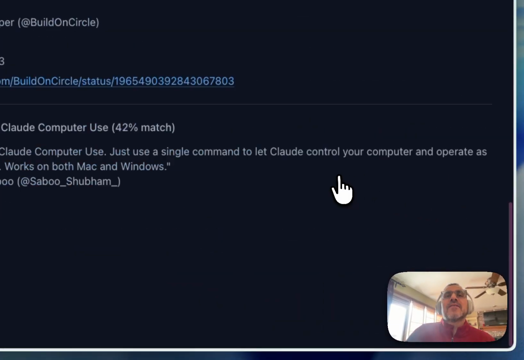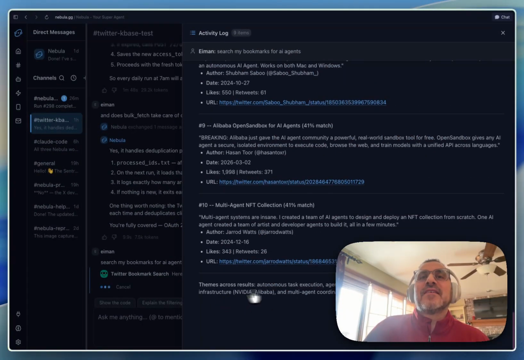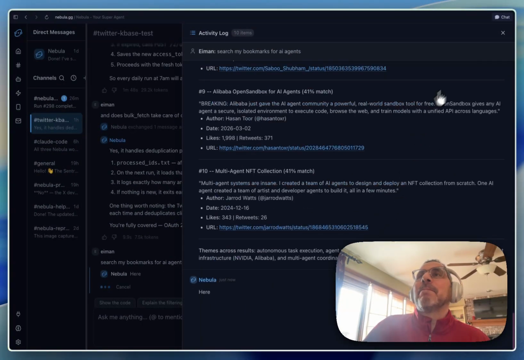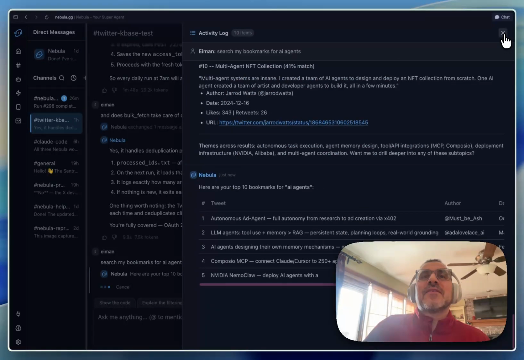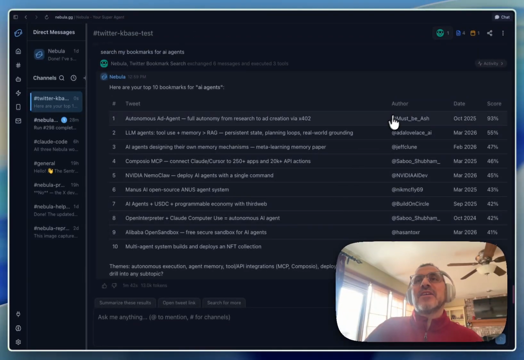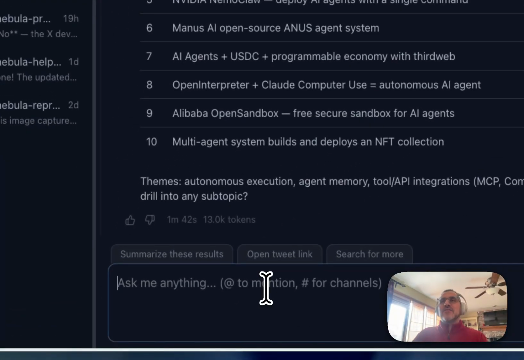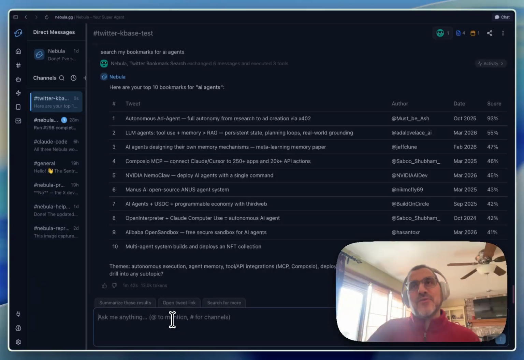And I can also look here and see it. Yeah, so you can see here that it's starting to render those results. It's created some categories here. Here you go. It's put it into a nice table. And so now we can see it in our results. You can see here are the different bookmark tweets. And I can either interact with this if I want to. If I want the actual link to the tweets because I want to read the tweets, I could ask it for that. Or I could run another query.